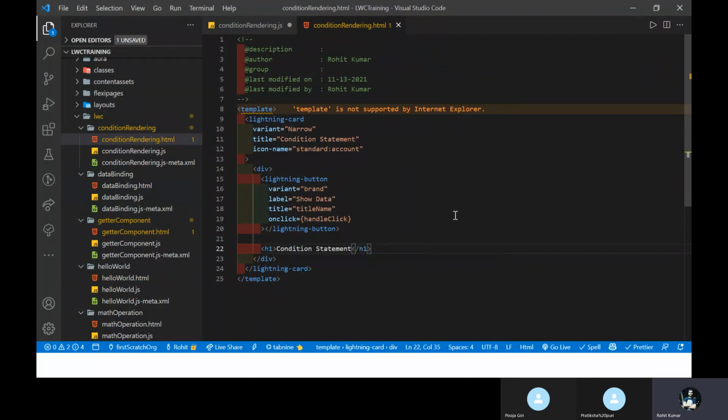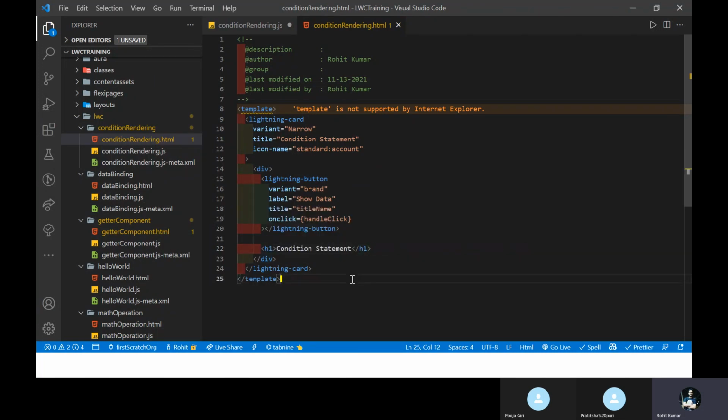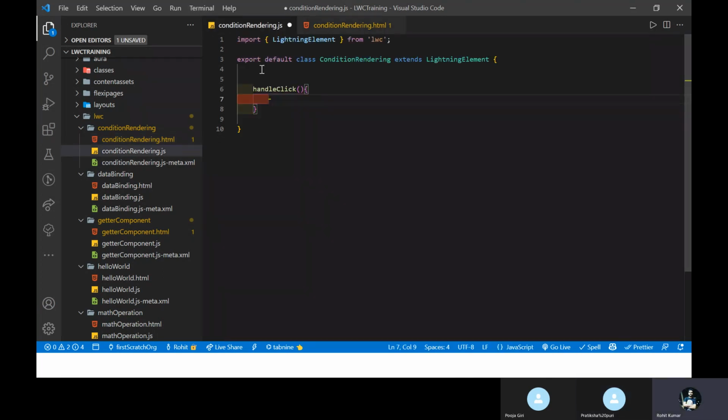My requirement is that I want to show this conditional statement once I click the button. Once you click and hit the button, it shows me this conditional statement. Otherwise, it will not show me that. So how to do that?